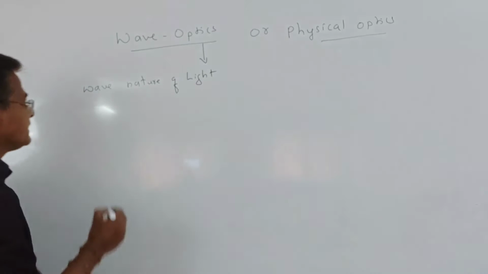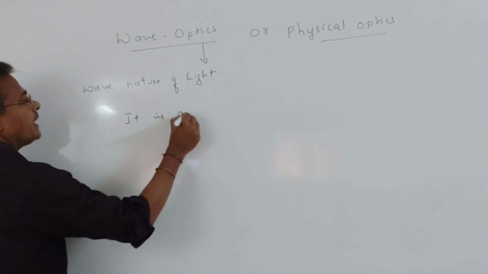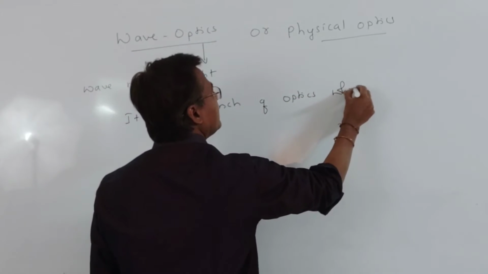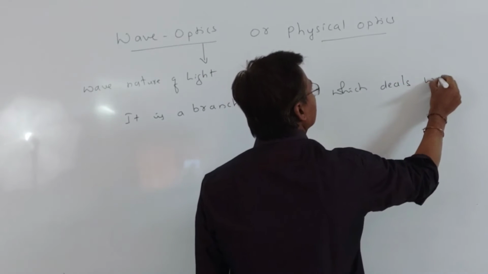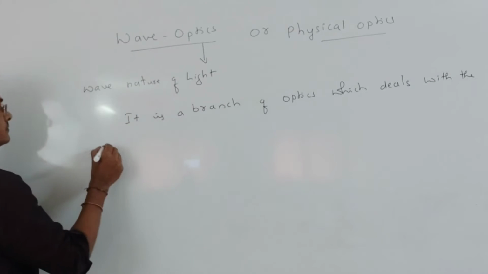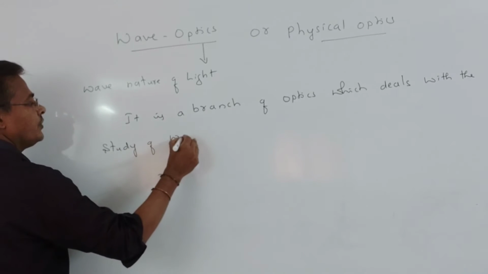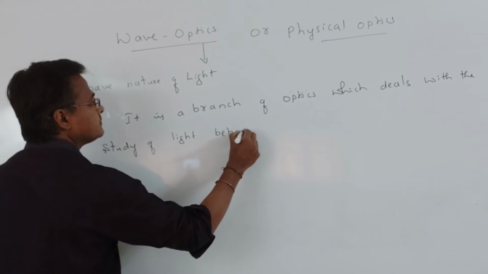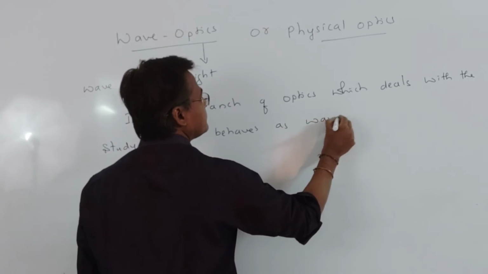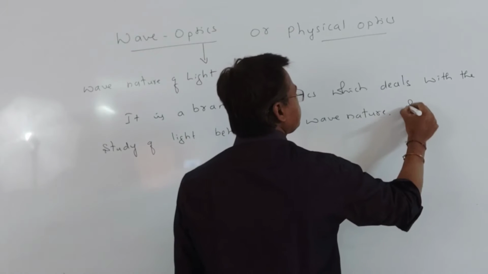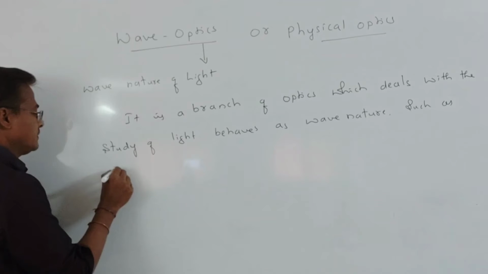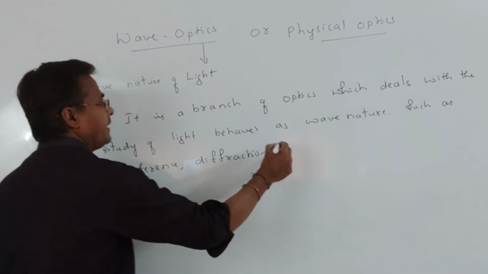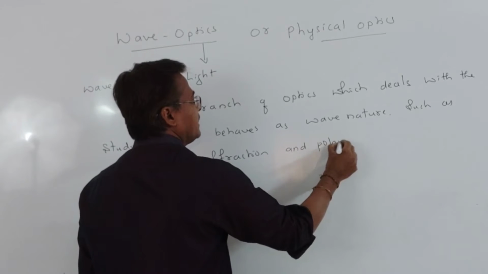So wave optics is a branch of optics which deals with the study of light behaving as a wave, such as interference, diffraction, and polarization.